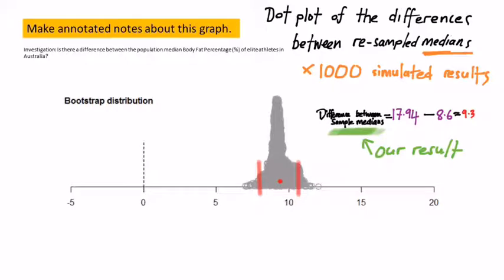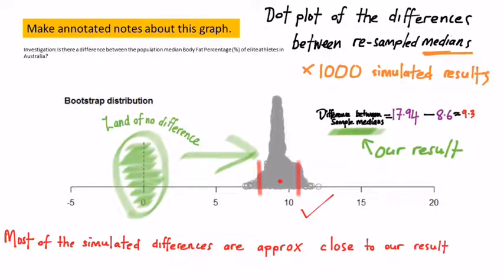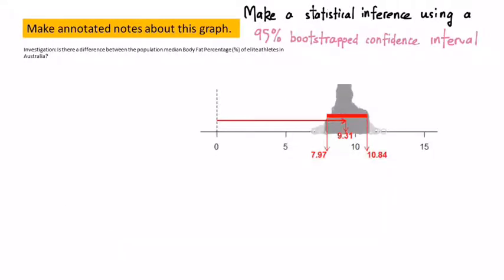So what does this show us? What is so good about this? Well, firstly, most of the simulated differences are approximately close to our result, and we are far away from the land of no difference, the zero space, the zero land.